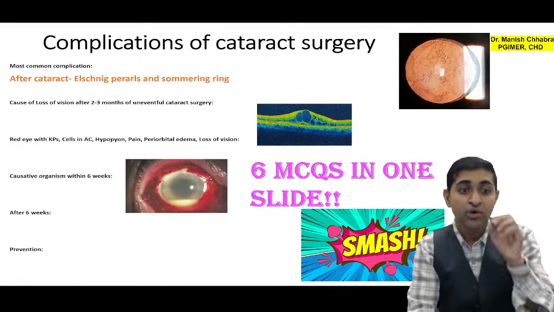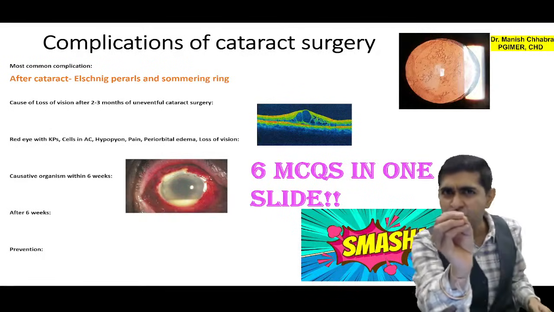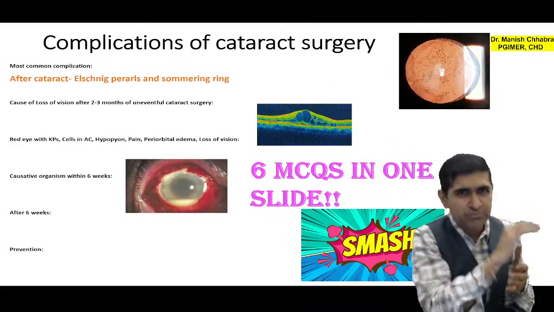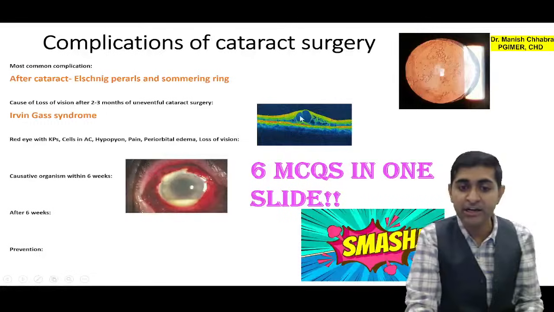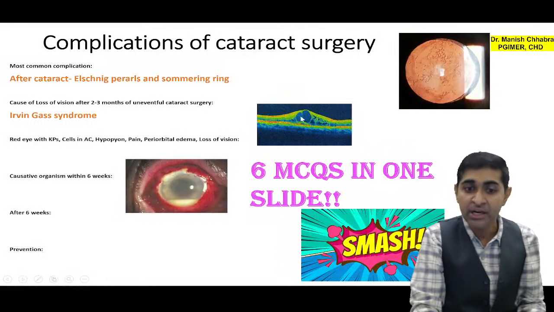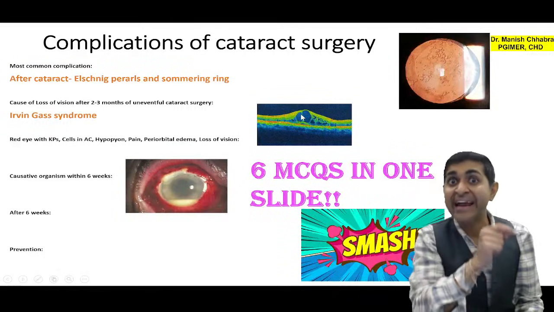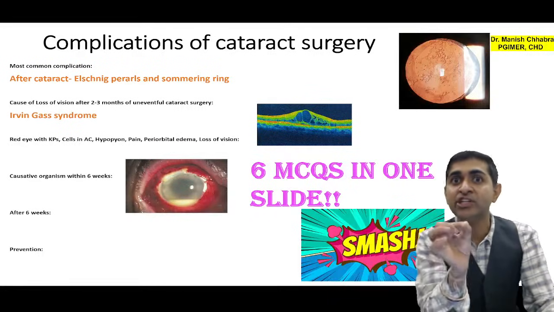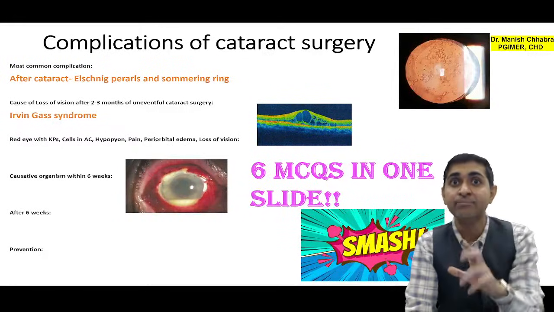This is your PYQ. Cause of loss: a patient had an uneventful cataract surgery. After 2 to 3 months, the patient presented with painless loss of vision. What will you suspect? It is your Irvine-Gass syndrome, which is cystoid macular edema. Can you appreciate? This is the OCT of the macula, and you can see small cysts which are present at the macula. This is in the Henle's layer. Which layer? Henle's layer, outer plexiform layer. There are cysts. This is your FMG 2023 July question, right? Henle's layer, and this is cystoid macular edema, Irvine-Gass syndrome.